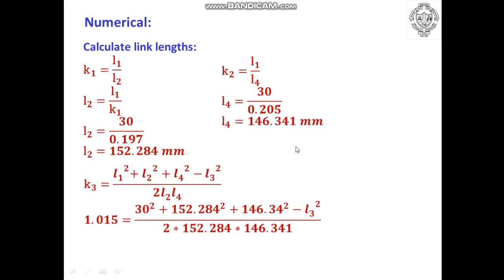So this numerical carries 5 marks and it can be asked in the end-sem examination. So please be prepared with this kind of example, which is very easy, but very important to know how to calculate the dimensions of a 4-bar mechanism using the analytical approach. In the next session we'll try to solve some different kinds of examples using the same approach, which will be useful to synthesize real-time applications of different mechanisms which are used. Thank you so much.